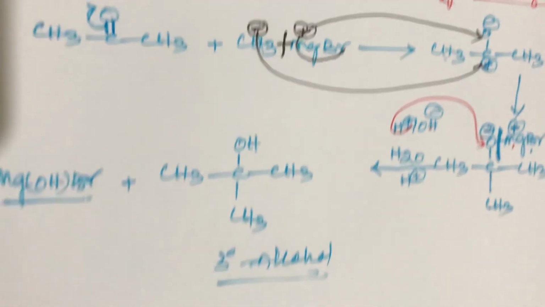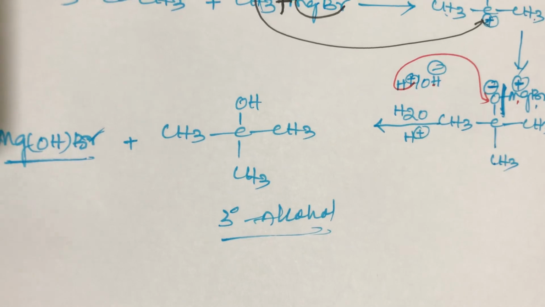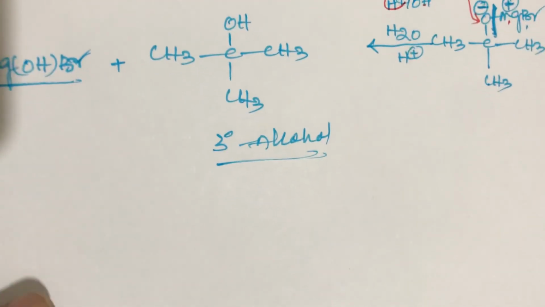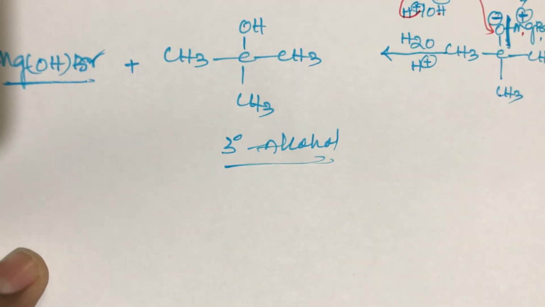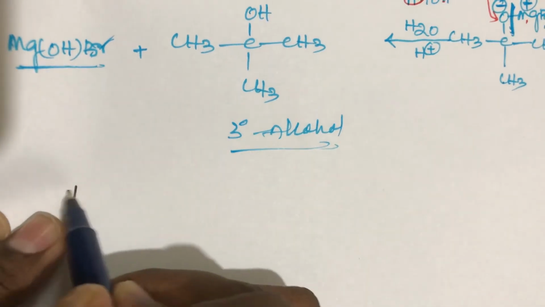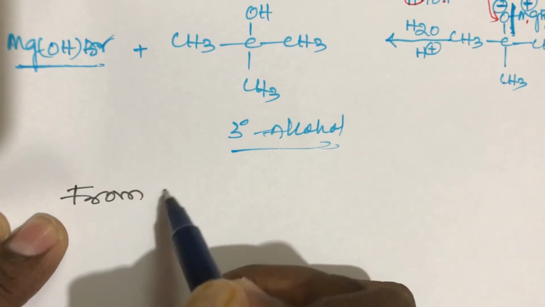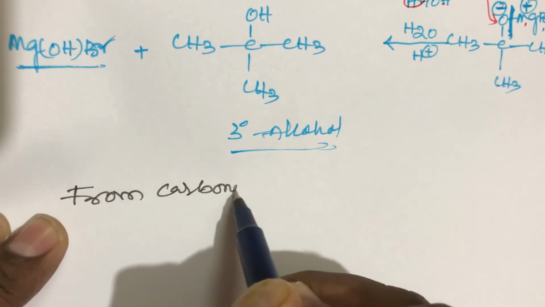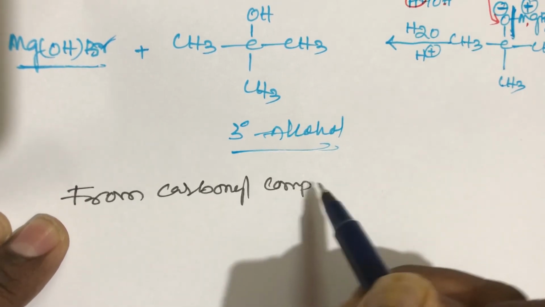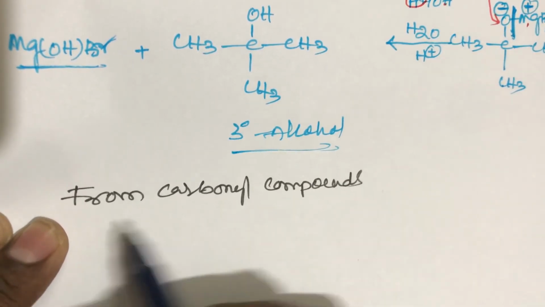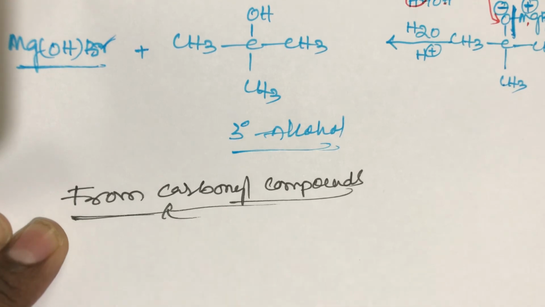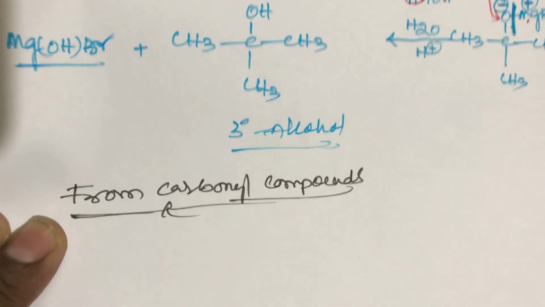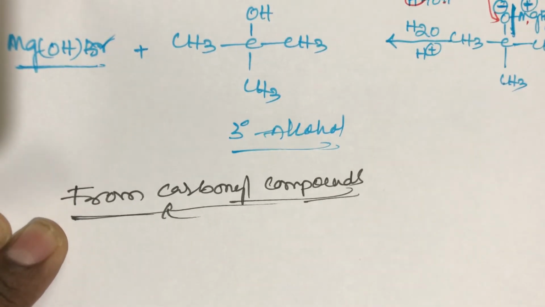Now the next preparation is from carbonyl compounds. This is the last preparation method. So alcohols can be prepared from carbonyl compounds. Carbonyl compounds means what, student?